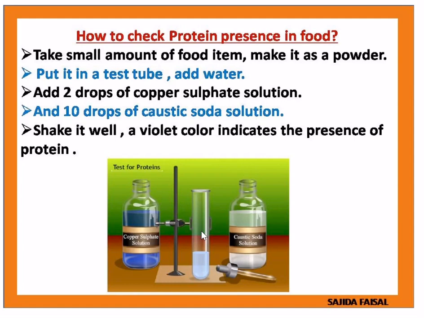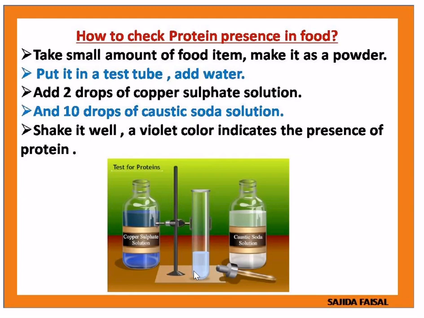Then shake it well. After that, we can see that this solution changes into violet color. If the solution changes into violet color, we can say that the food item contains protein.